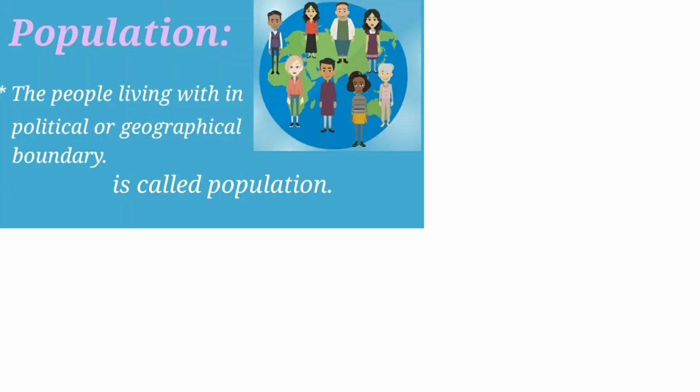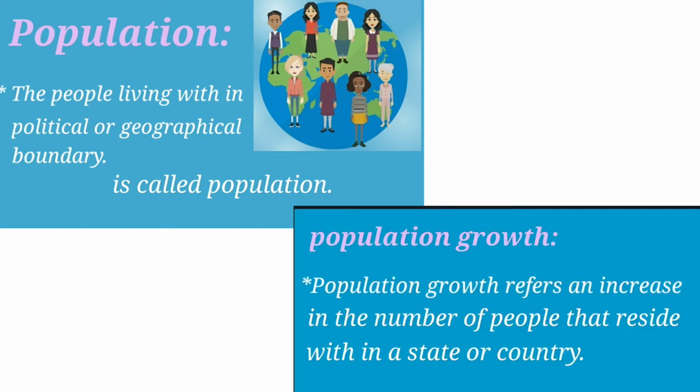So students, now once again we will see population and population growth. The people living within a political or geographical boundary is called population. Population growth refers to an increase in the number of people that reside within a state or country. So living people, population; increase in the number of people, population growth.